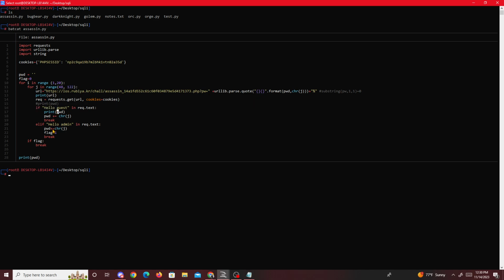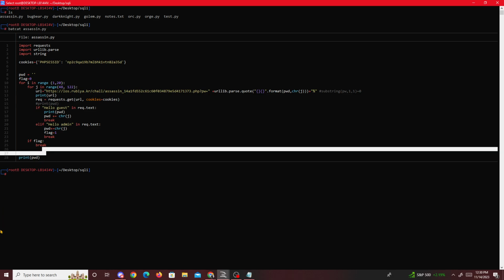And we keep on doing this until it says hello admin. Now once it equals hello admin, we still add that character, but we set flag equals 1. With this flag, it's gonna break out of this loop, so now we're in this for loop. Once it goes through this for loop, it notices that if flag is equal to 1, then it breaks out and prints out our password. That's basically what's going on.